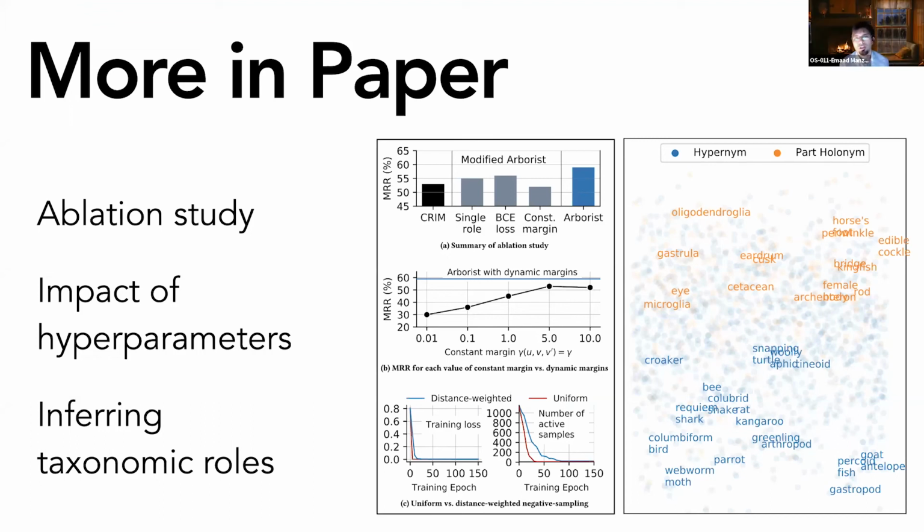Okay, so this plot was from an experiment that I didn't talk about. What we were trying to do is figure out the role of a node in an unsupervised manner, simply using the taxonomy. These are very preliminary results, so we don't have a definitive answer to that question.